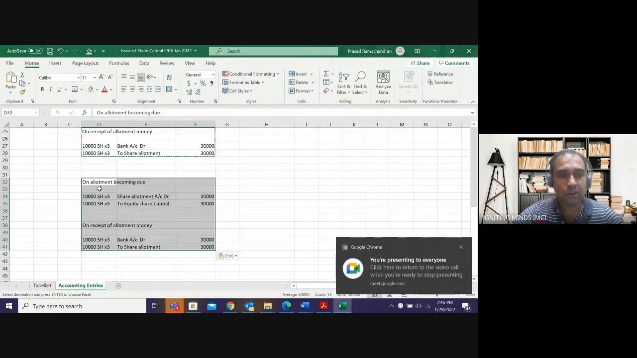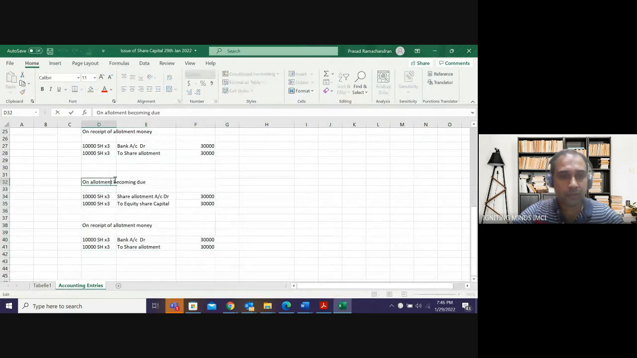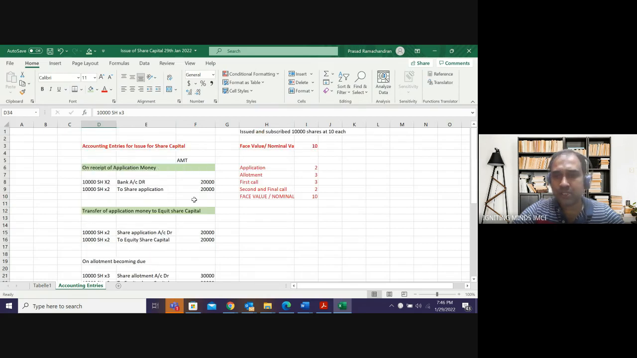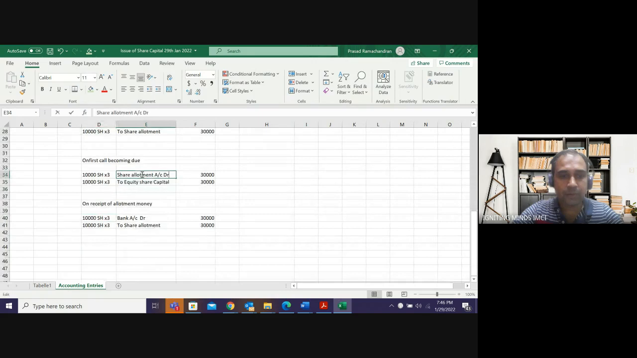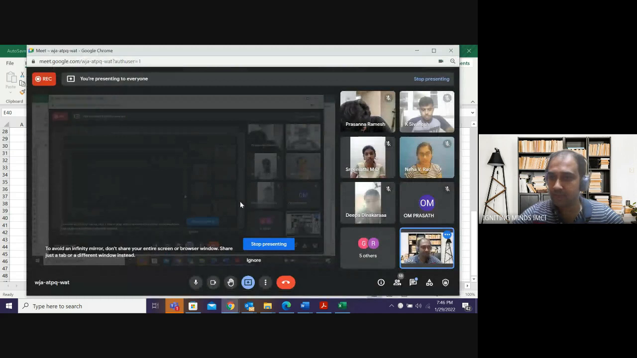What is the next call? On first call becoming due. First call was how much, guys? First call was 3 rupees only. So I don't have to change the amount. So entry will be, instead of allotment, it will be share first call. Share first call account debit to share capital. And here it will be bank account debit to share first call. Amounts are the same. Share first call to share capital, bank account debit to share first call.